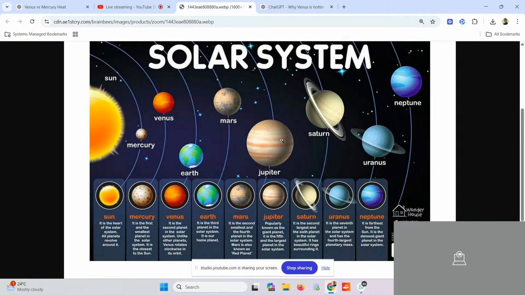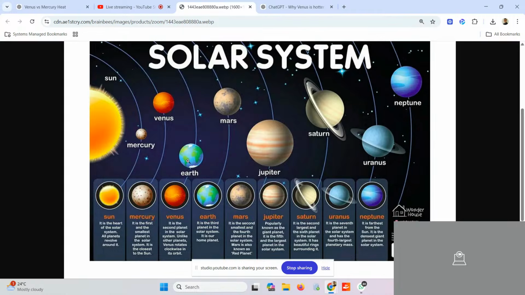Now, Maulik, there are some other names given to the planets. For example, Mars is also called the Red planet. While Earth is called the Blue planet, not green planet. Why is it called the blue planet? Because there's a lot of water on our Earth. That's why it's called the blue planet.